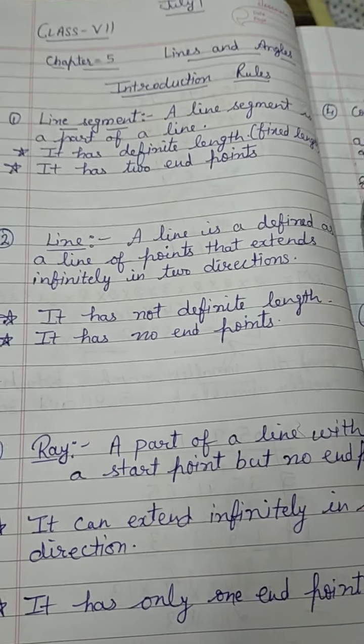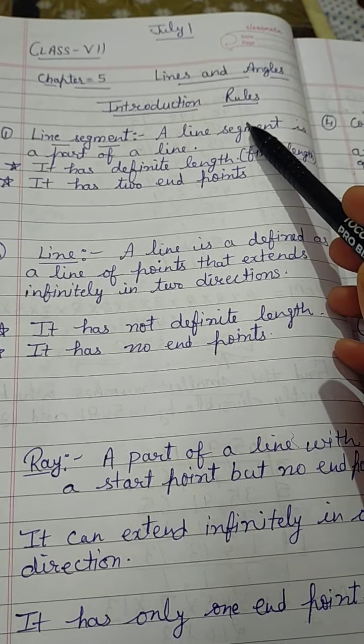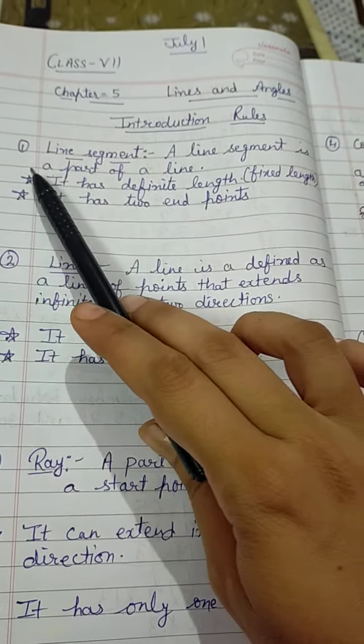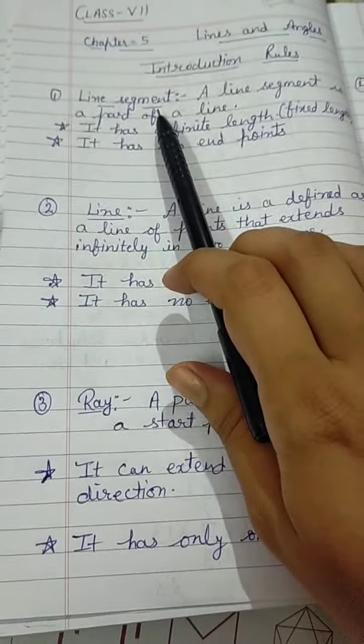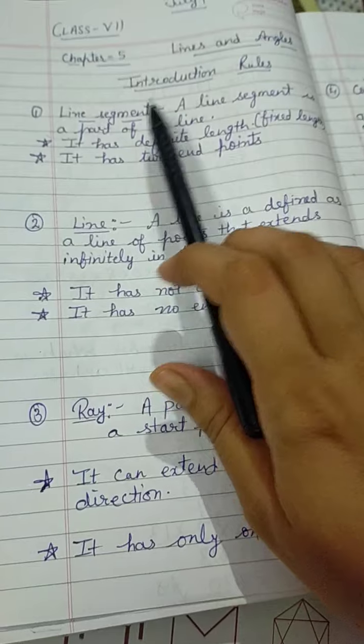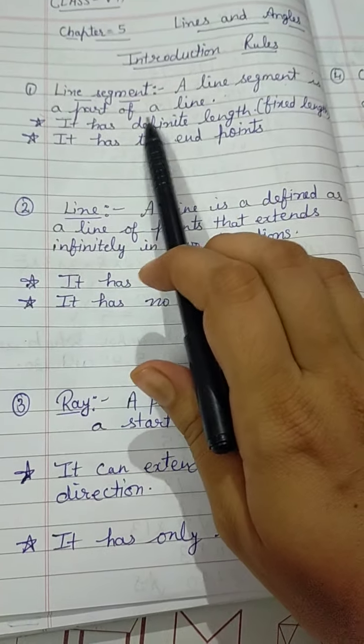Chapter name is lines and angles. We will start with rules. First is line segment. You read about line segment in previous class also. I am telling you again. A line segment is a part of a line.